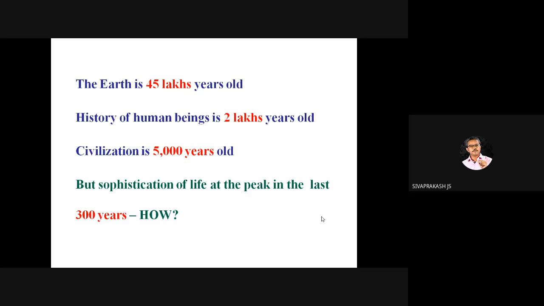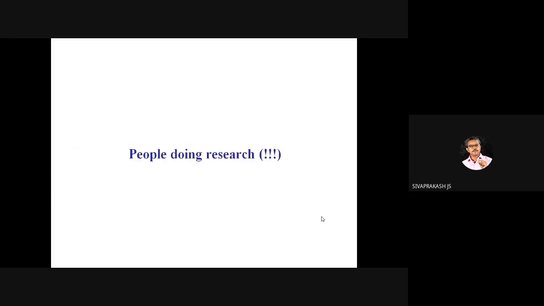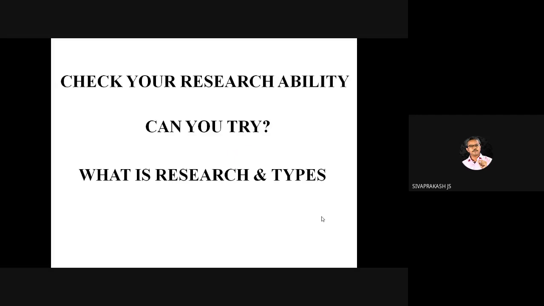The Earth is 45 lakh years old. The history of human beings is 2 lakh years old. Civilization is around 5,000 years old. But the current sophistication of life, this peak, we reached only in the last 300 years. How did it happen? Because people are doing research. This is the basic thing. So how do common people do research?